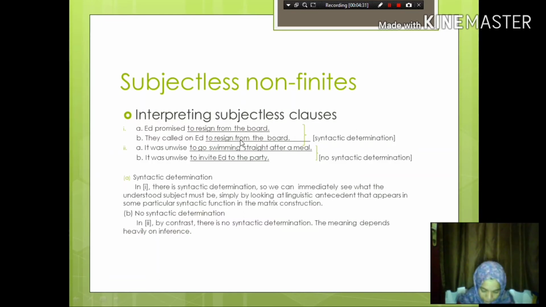In part B, Ed was the one they called on. So again, we know that Ed is the one whose resignation is being discussed. So this is syntactic determination because the matrix clause has the verb. Now we can continue to the second example, non-syntactic determination.